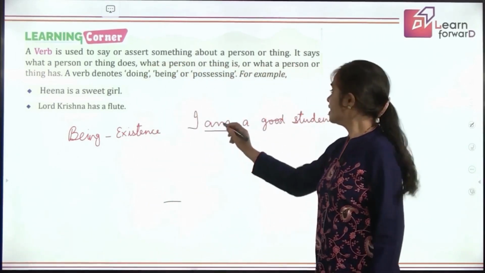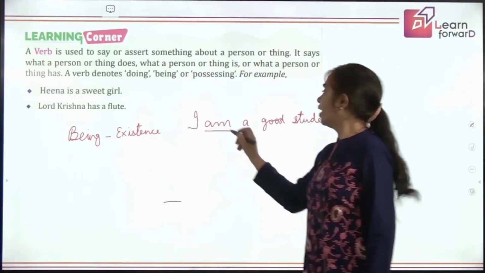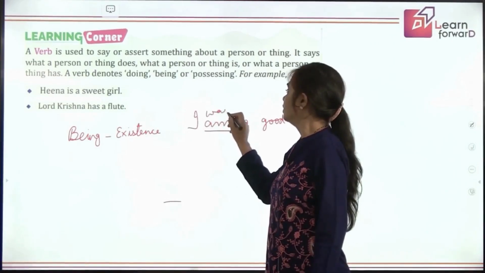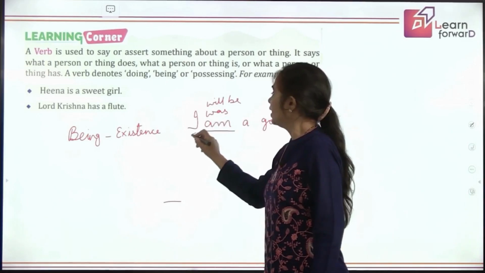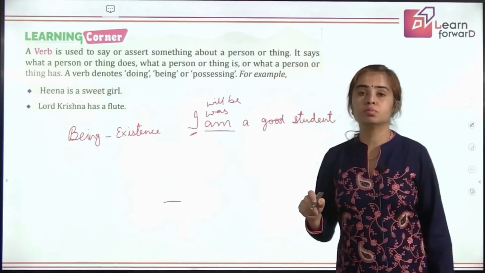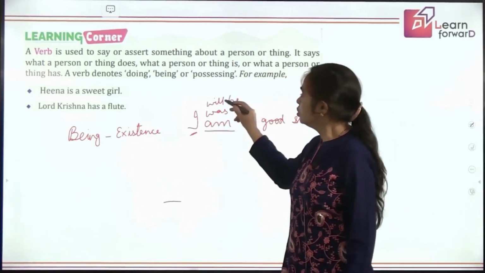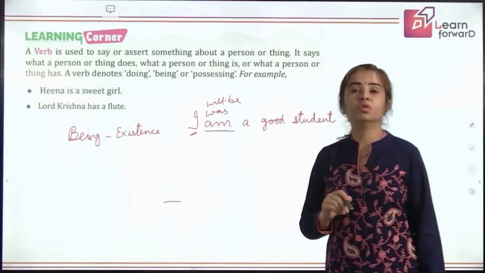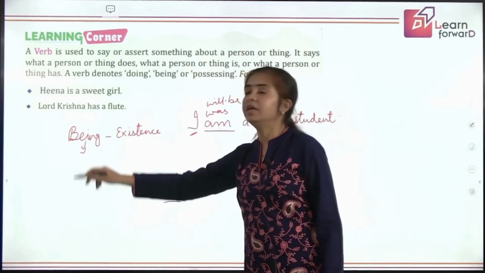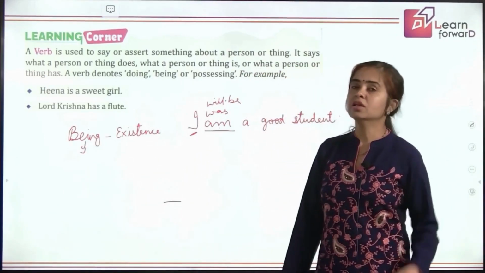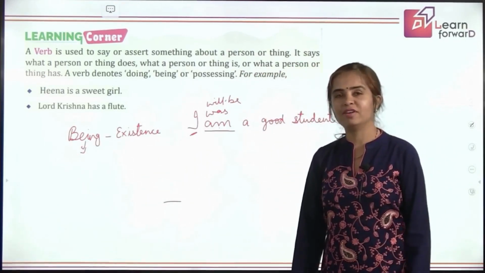So when I say I am a good student, I was a good student, I will be a good student, it shows my existence, the existence of the subject I. So these are all verbs and they are not actions, they show the state of being, right? So one more thing added to your definition of verbs.